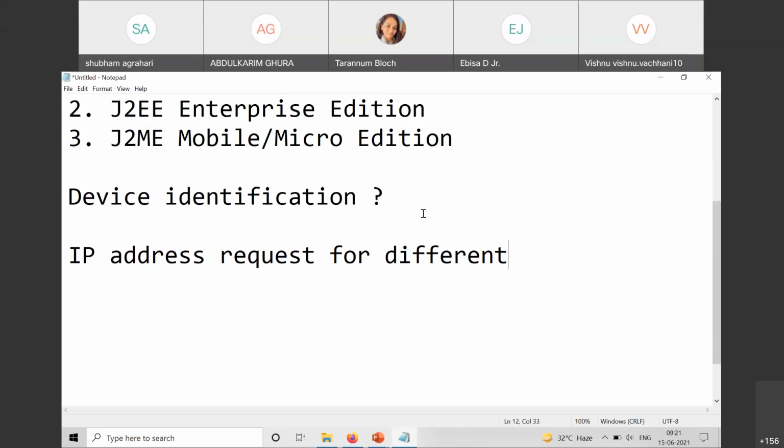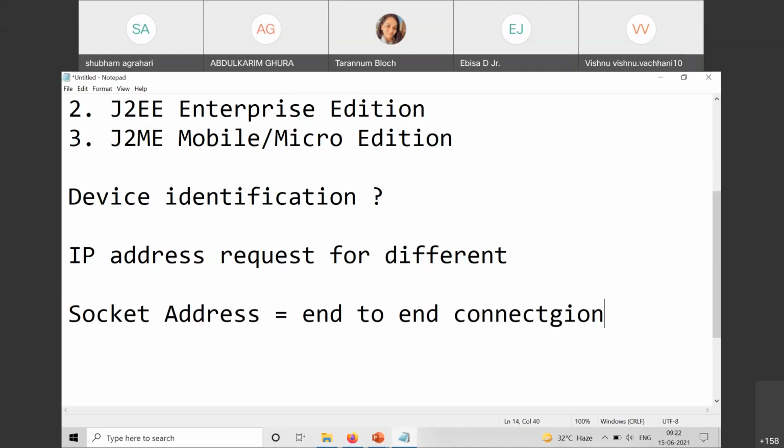And when something arrives, we need to make an end-to-end connection between 2 applications. Mind well, I'm not saying device, I'm saying applications. So here is where the socket comes into the picture. A socket address is an end-to-end connection between applications, an endpoint connection between 2 applications, right?